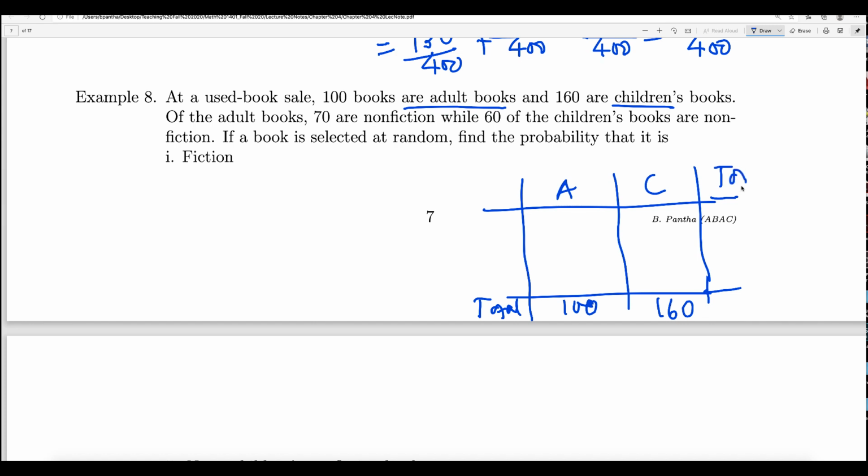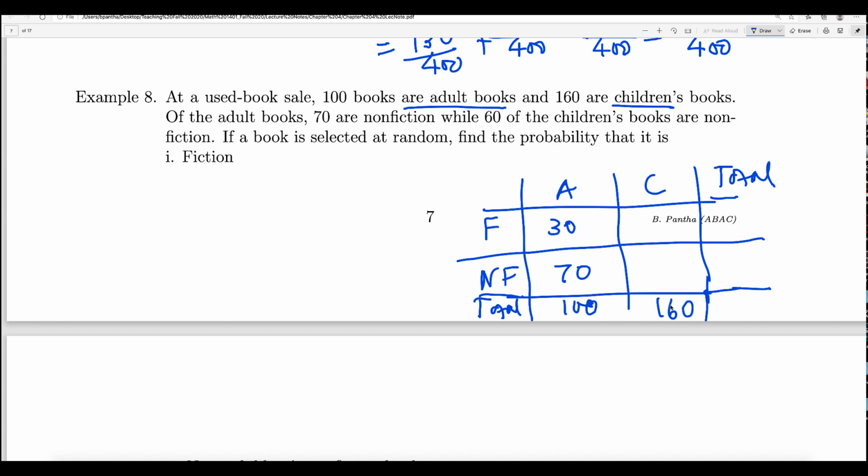So we'll write total here, okay? This will be the total of the total. Now, out of these adult books, 70 were non-fiction, whereas 60 of the children's books were non-fiction. Let's write down, this is fiction, this is non-fiction, okay? So out of the adult books, 70 were non-fiction. And then how many are fiction? Because the total is 100, it must be 30, right?